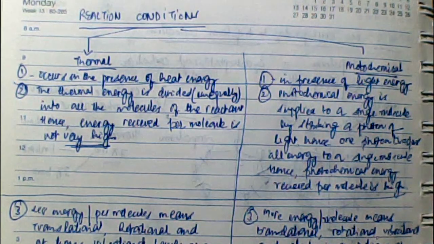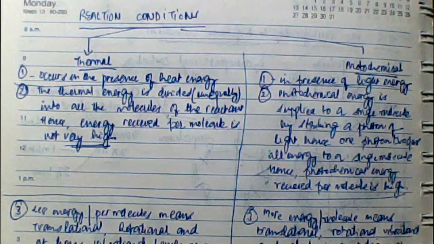Is it the case that in the thermal reactions the products are different and in the photochemical reactions the products are different? Then only we should need to discuss it. Otherwise, if the products are the same in both the reactions, why should we need to discuss them? So in order to understand this, let's try to differentiate. I've already taken up this point previously also. I'll try to explain the difference between thermal and photochemical reactions once again.